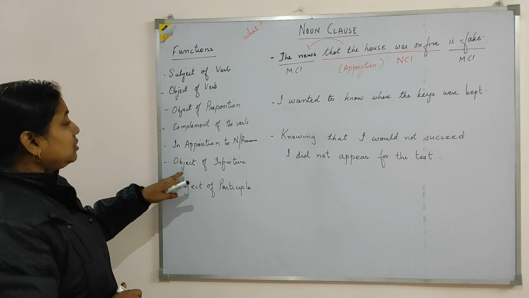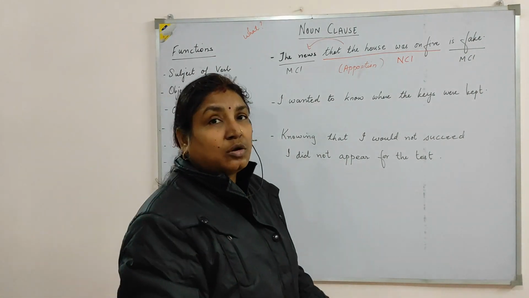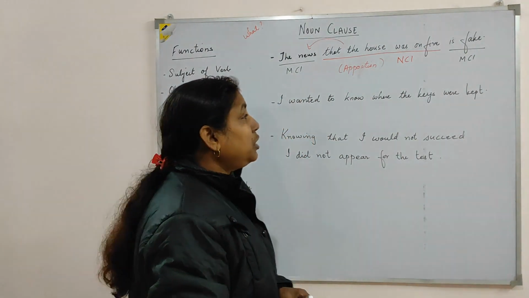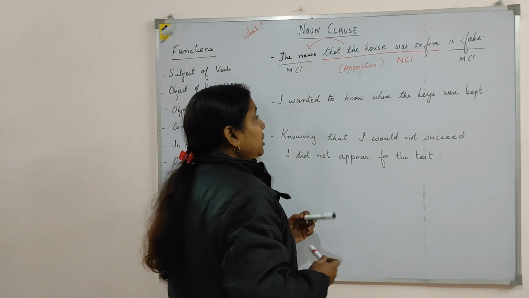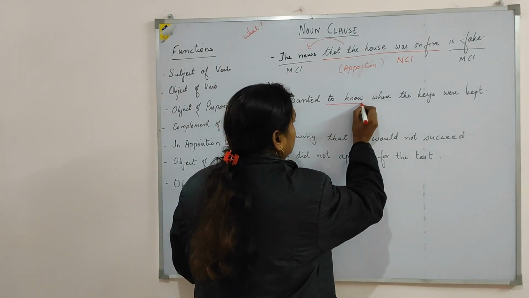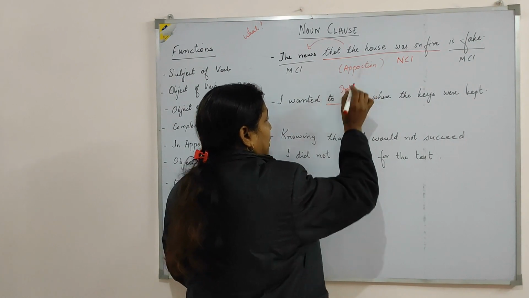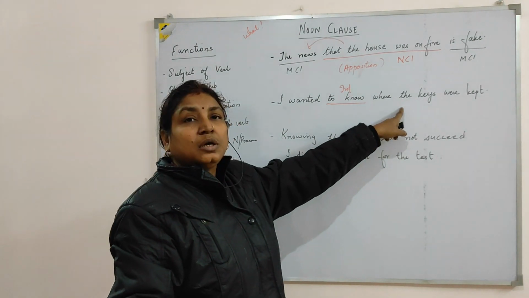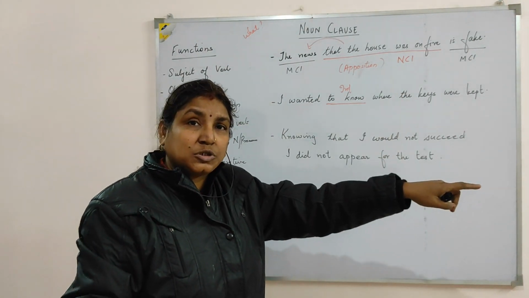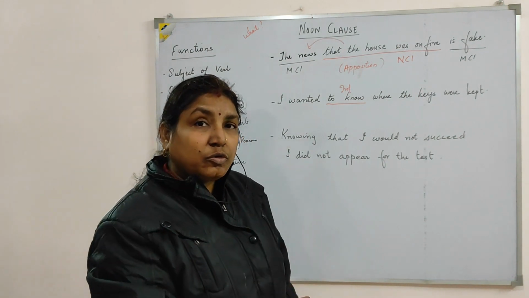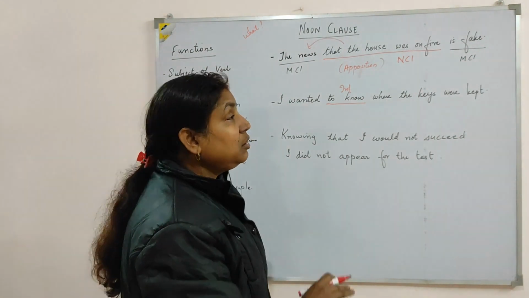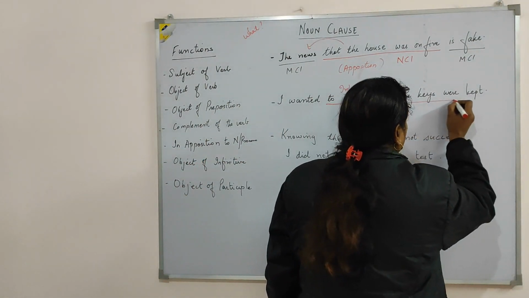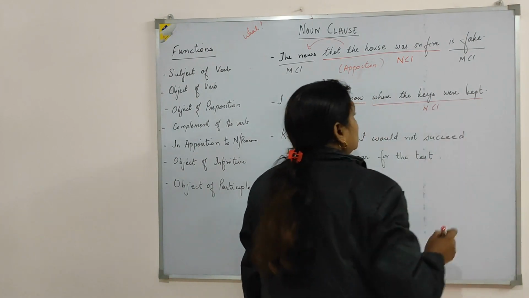Coming to the next function, object of infinitive. An infinitive is a non-finite verb, we know. It is written as to plus the base form of the verb. So here we have an infinitive before the noun clause, to know. This is your infinitive, and the noun clause is present immediately after the infinitive. We have already seen object of preposition, where a preposition was present before the noun clause. Here we have an infinitive present before the noun clause, and your answer is where the keys were kept. This is your noun clause.